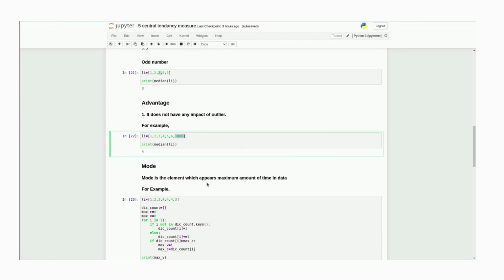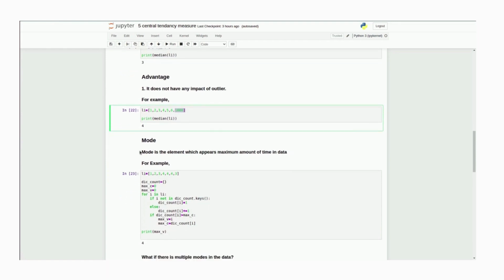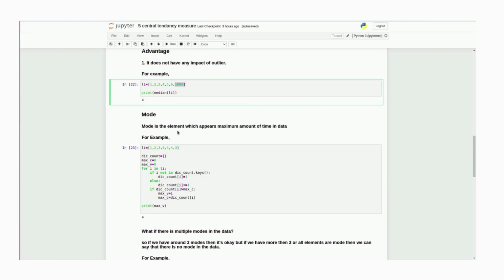The next measure is the mode. Mode is very simple: it's the element which comes the maximum number of times. Here in the list, 1 comes 1 time, 2 comes 1 time, 3 comes 2 times, and 4 comes 3 times. So 4 is our mode.